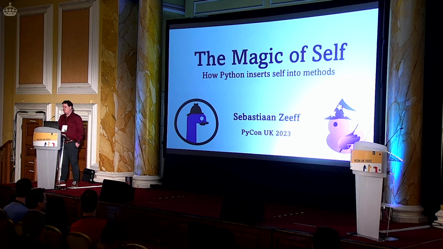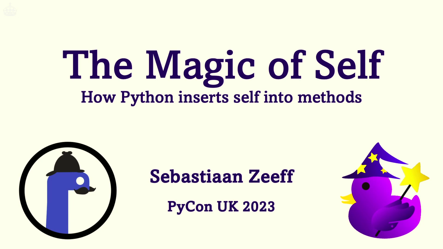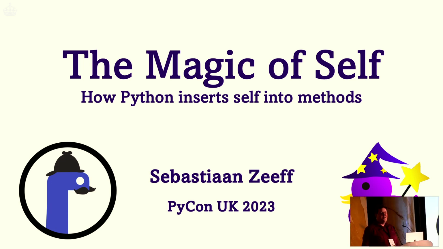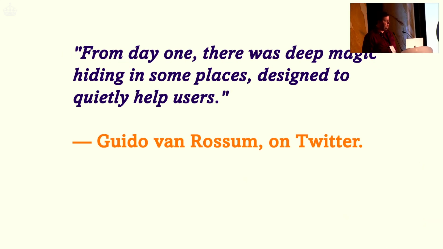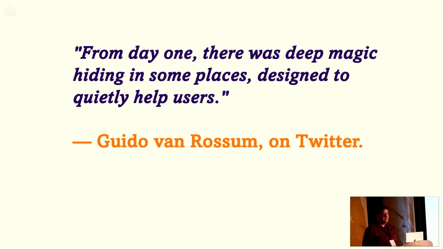So today we're going to talk about magic, and you're probably bored of speakers saying this, but this is probably the most beautiful place I've ever given a talk in, and I think this is a beautiful place to talk about magic. Now, I know that some of you don't like magic, especially in programming languages, but we can actually go back to the days that people were still using something called Twitter. I don't know what's left of it today, but Guido once wrote a message on there, in Dutch: From day one, there was deep magic hiding in some places, designed to quietly help users.